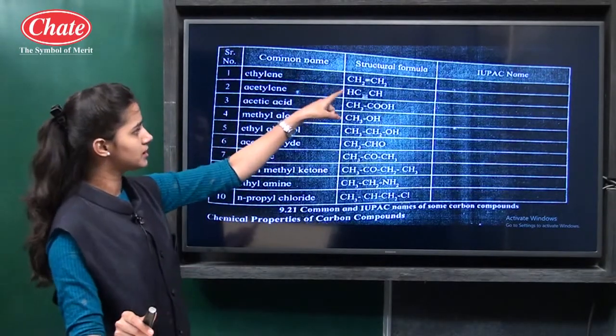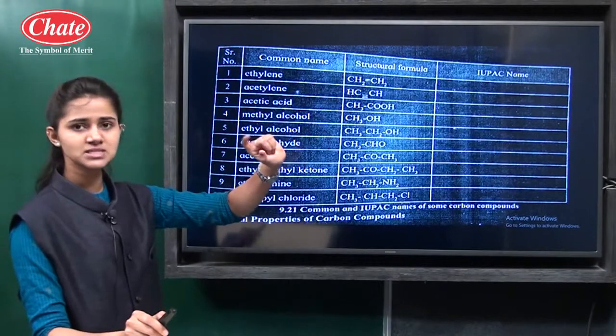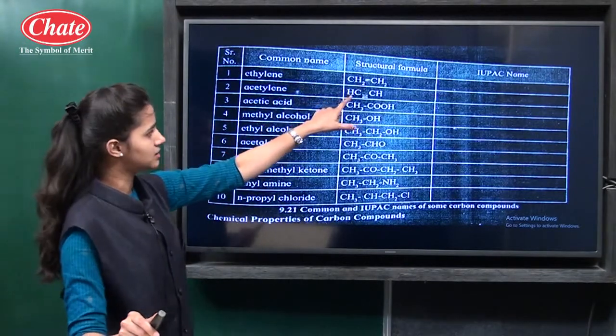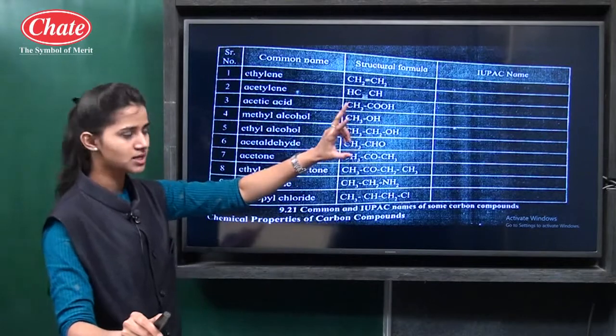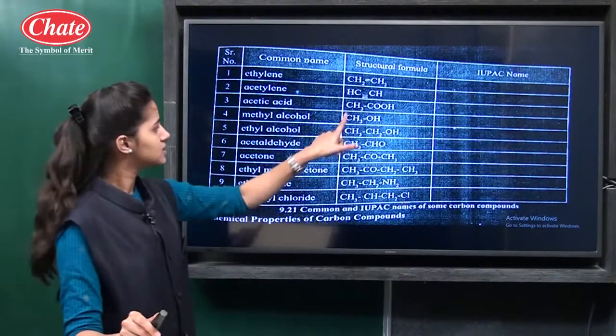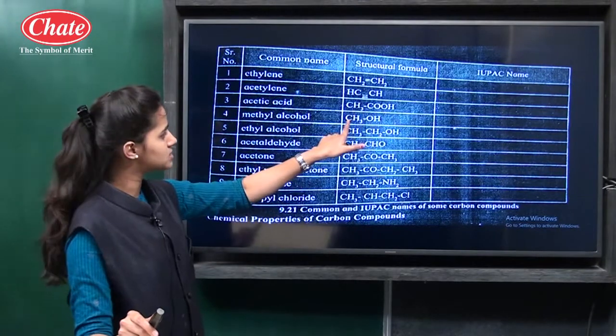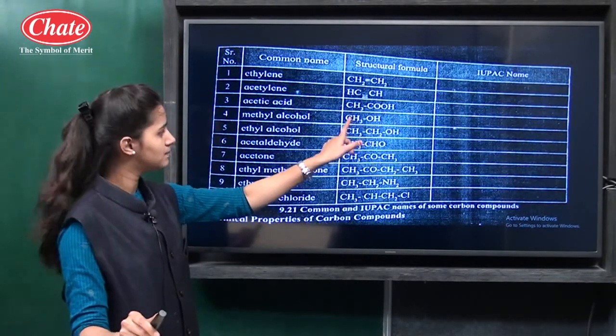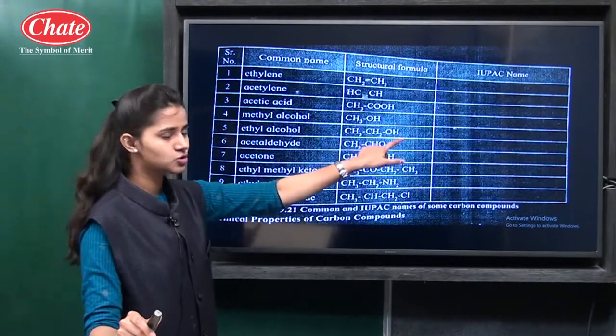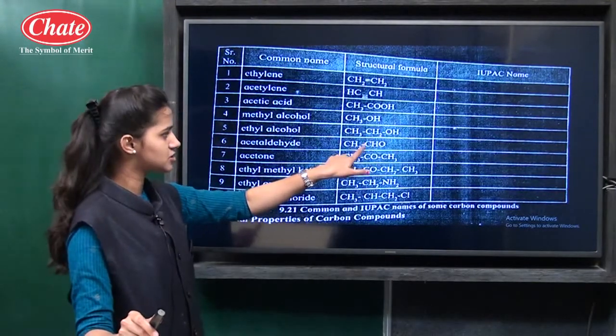This is ethylene. Its IUPAC name is ethene. Acetylene, CH triple bond CH. Its IUPAC name is ethyne. CH3COOH, ethanoic acid. CH3OH, methanol. CH3CH2OH, ethanol.